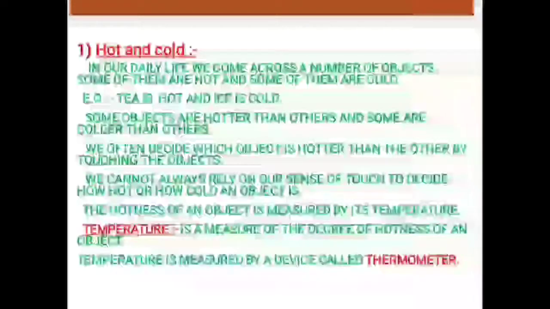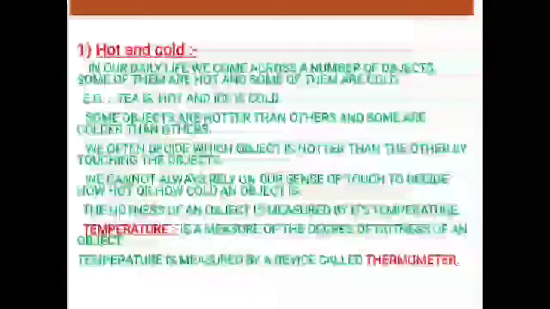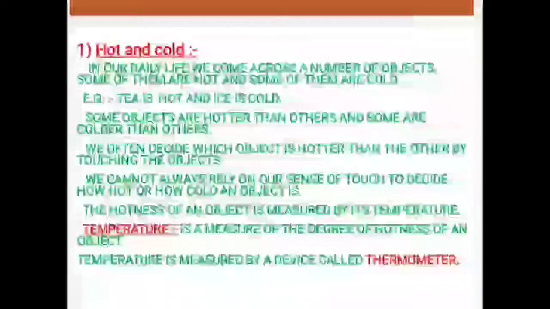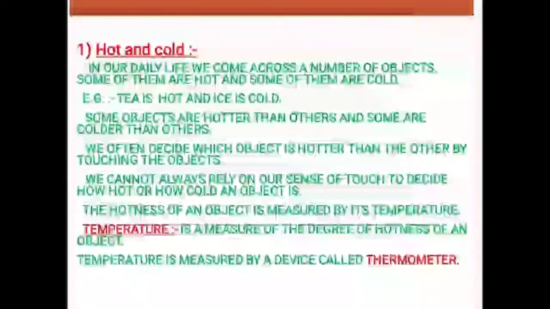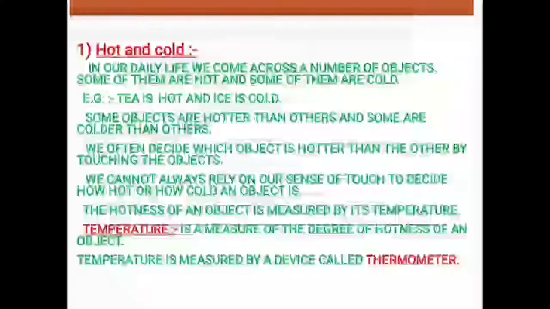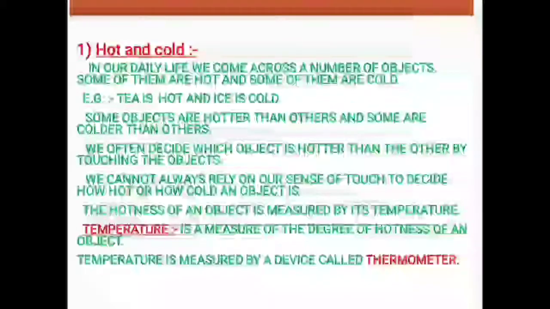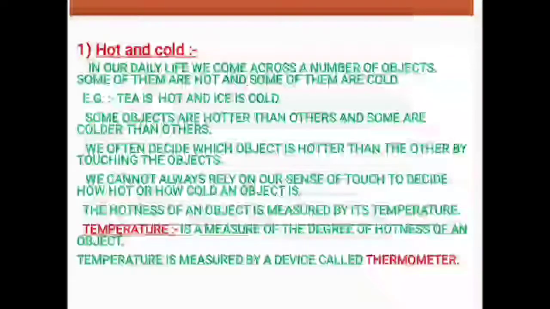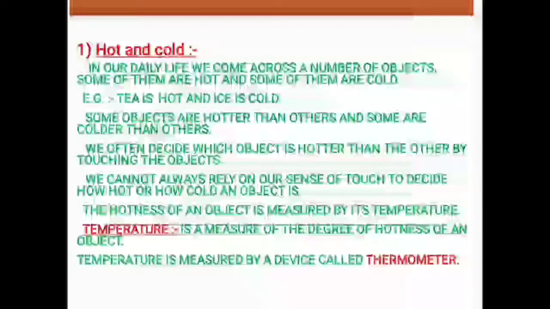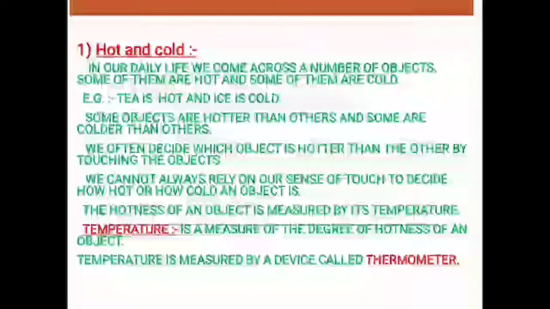When heat energy flows from our body rapidly or more, we feel cold. And its reverse, when heat energy flows from outside to our body, we feel hot. That is why when we stand outside in sunlight, we feel hot.